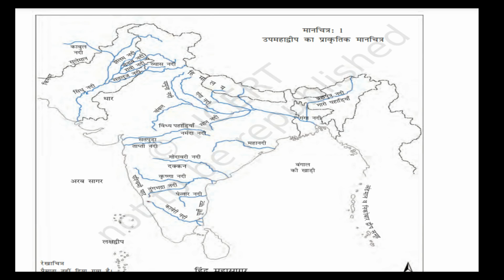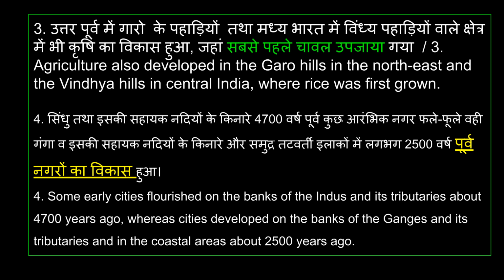This map shows the natural features of the subcontinent, highlighting key rivers and geographical areas mentioned in our study of ancient history. Agriculture also developed in the Garo Hills and Vindhya Hills, where rice was first grown. Early cities flourished along the Indus and its tributaries, about 4,700 years ago. Later, cities developed along the Ganges and its tributaries and coastal areas about 2,500 years ago.